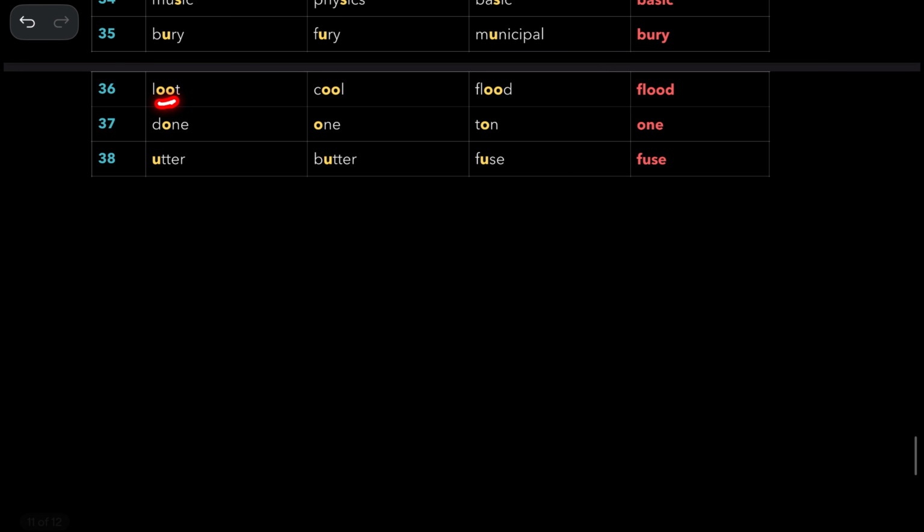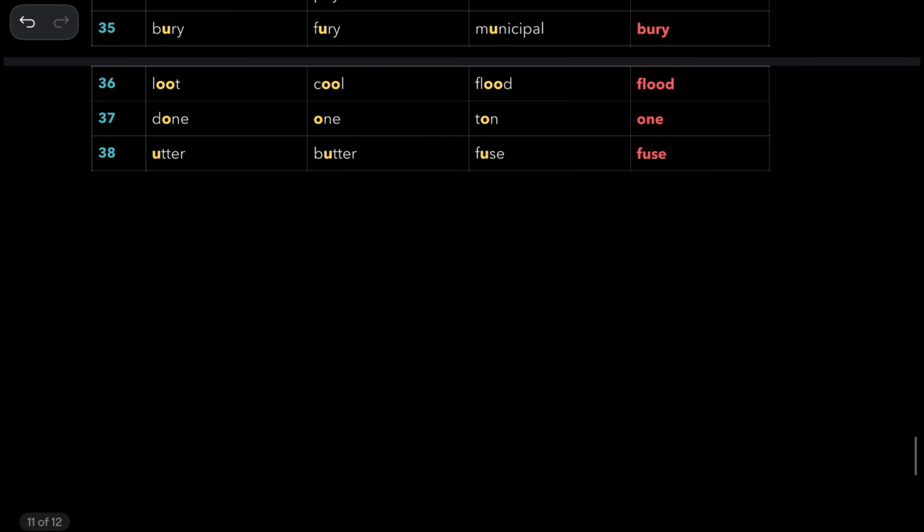And loot, cool, both have long vowel sounds. Here, this is flood. Flood is the answer. And done and one similar. This is no. Done and one ton are similar. This has wa sound, so one is the right answer. And then utter, butter similar. Fuse is the right answer.